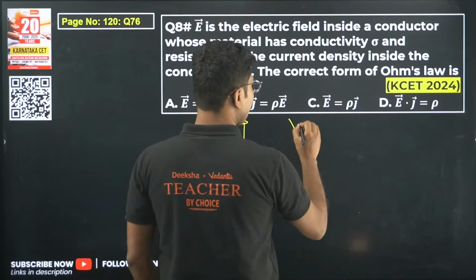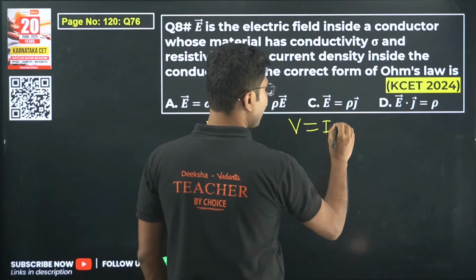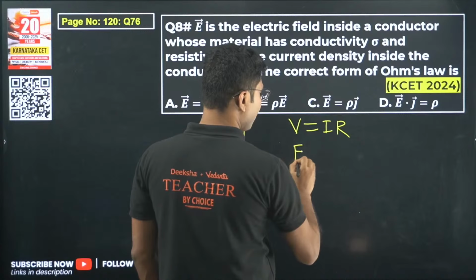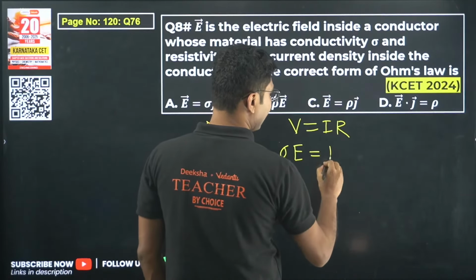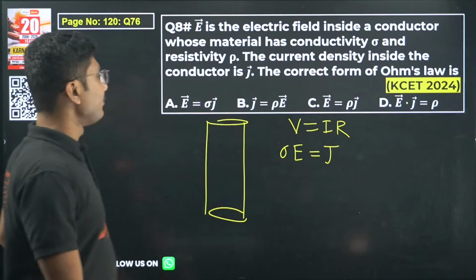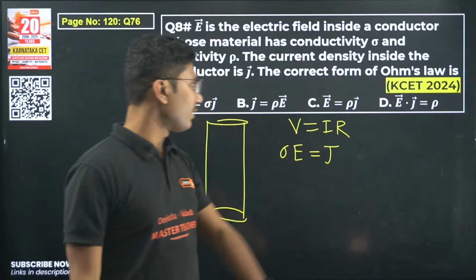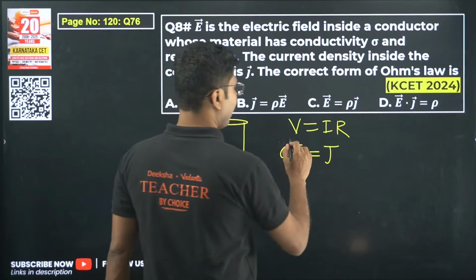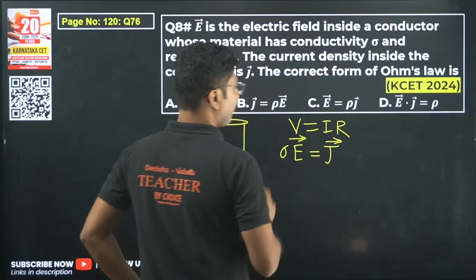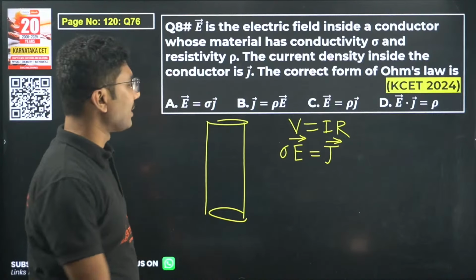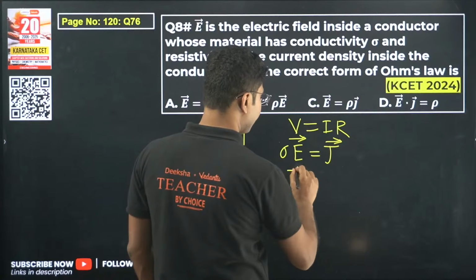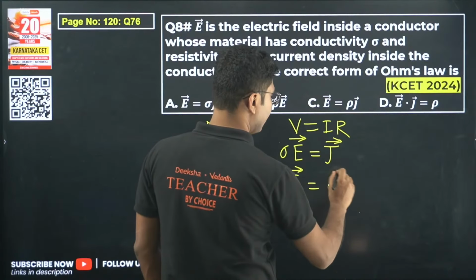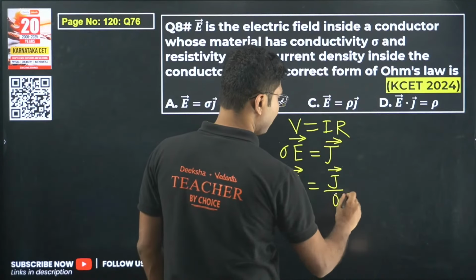So for Ohm's law, there are two forms. One is V is equal to IR, another one is J equals sigma E. But if you see, none of the options is given over here. So in vector form this is the correct form, but none of the options is given in this particular case. So we have to modify. What we will be doing, we will write E equals J vector divided by sigma.